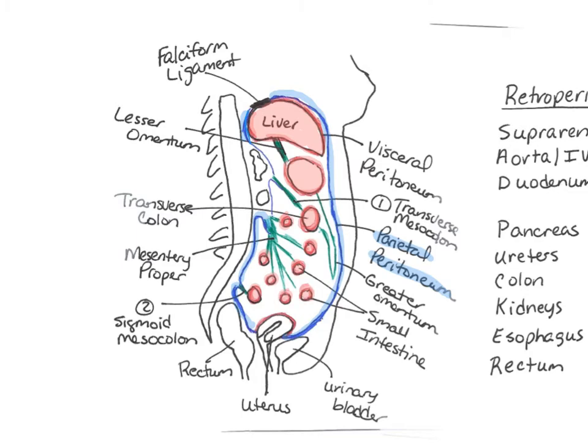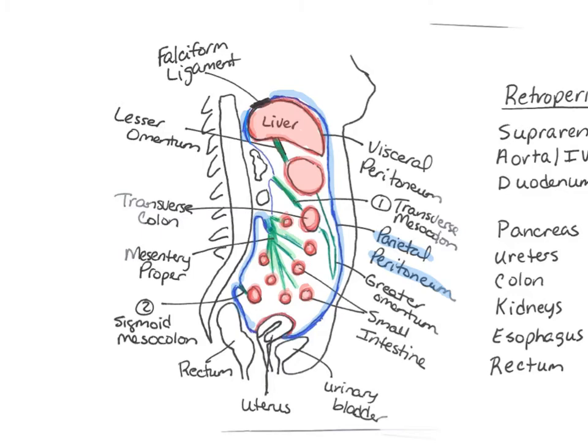It's covering each individual organ. So it covers it pretty closely. And then in between those, you have these green lines here, and these are those mesentery. And the mesentery connect the red and the blue lines. So it's connecting the parietal peritoneum to the visceral peritoneum.